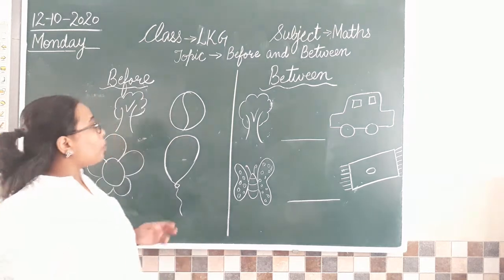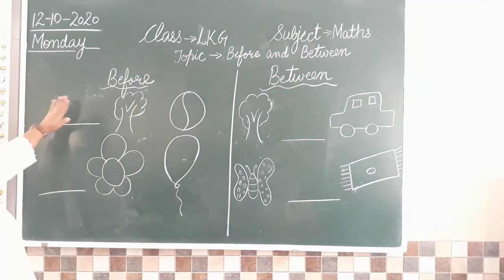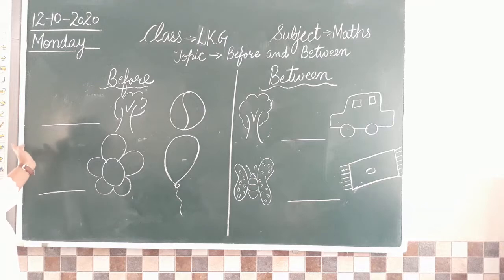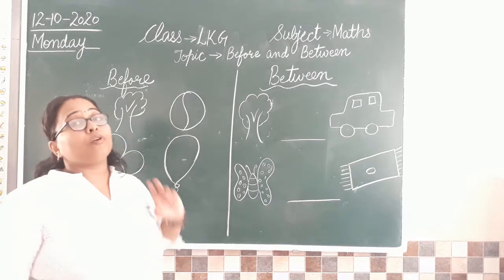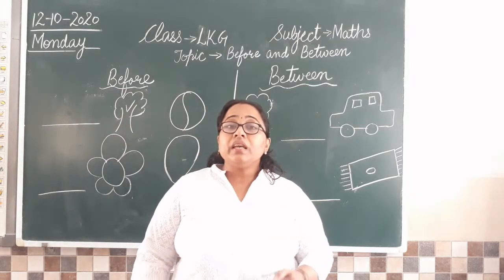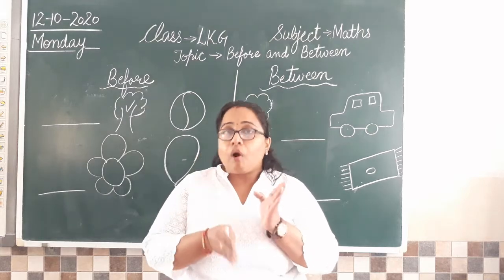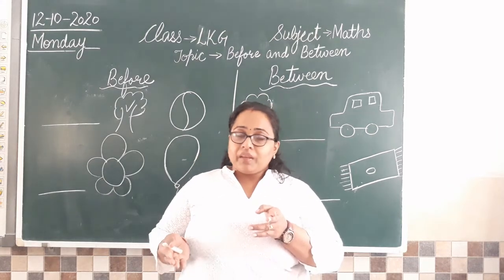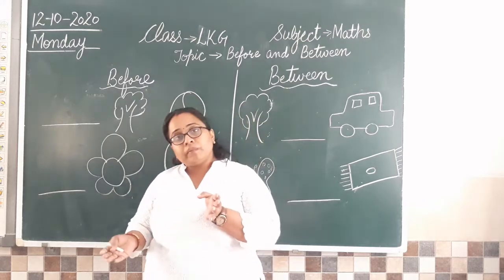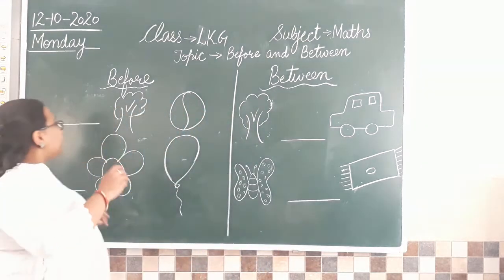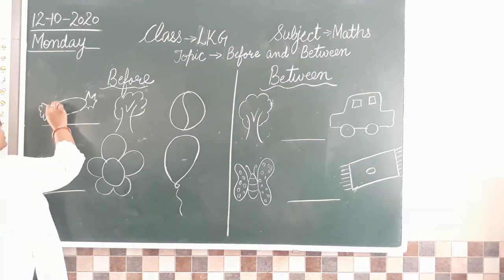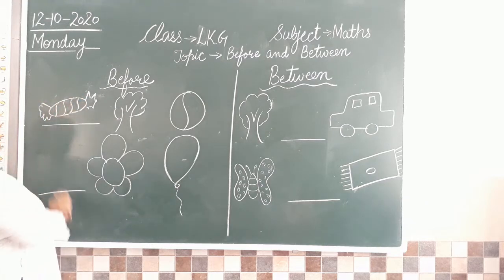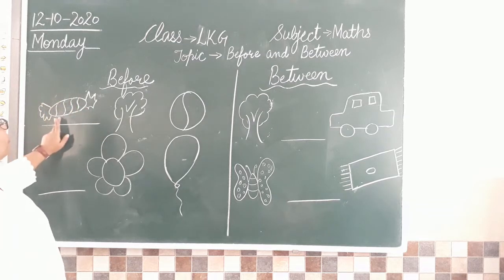Similarly, if I ask you draw a candy before, before मतलब tree से पहले, before tree, tree से पहले आपको एक कैंडी बनानी है. तो मैम ने आपको जगह बताई ना, I have told you the position. Position किस चीज की? कैंडी की, कि आपको जो कैंडी ड्रॉ करनी है वो कहाँ ड्रॉ करनी है, isn't it? So I have told you the position. So let's draw a candy before tree. So how we are going to draw that? An oval shape. So this is how we have sweet candies, isn't it? So we have drawn a candy before tree.